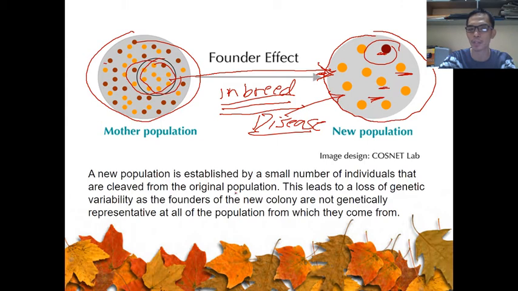So what happens is, if there's a harmful gene in that population, instead of removing that harmful gene, it is amplified and becomes dominant in that particular population. Likely, that particular gene will be the one that causes that population to go extinct. So that's the founder effect.